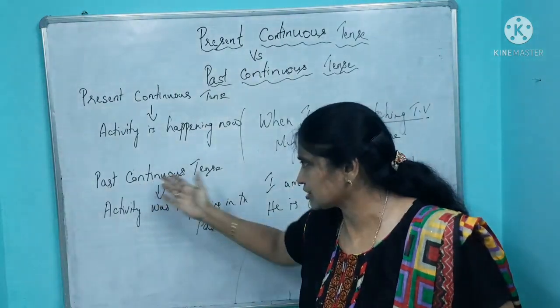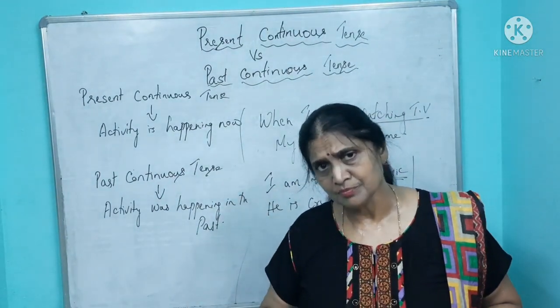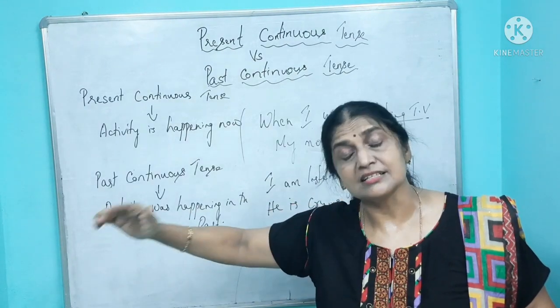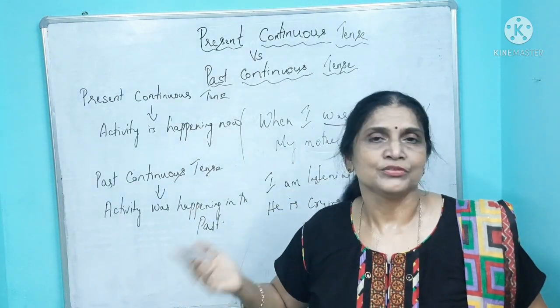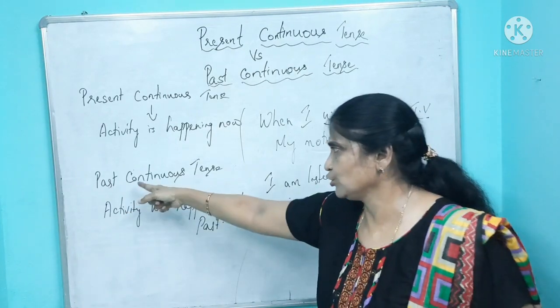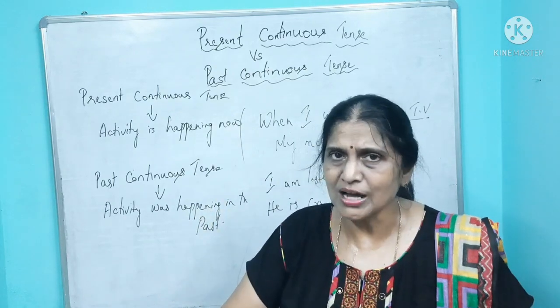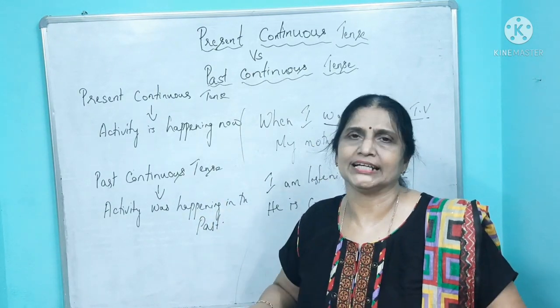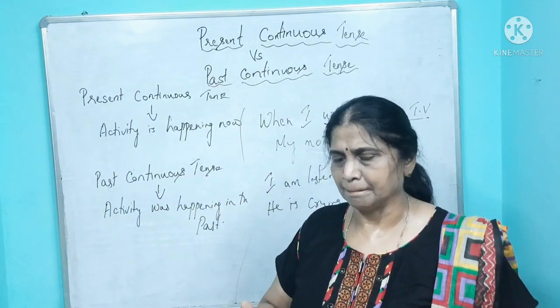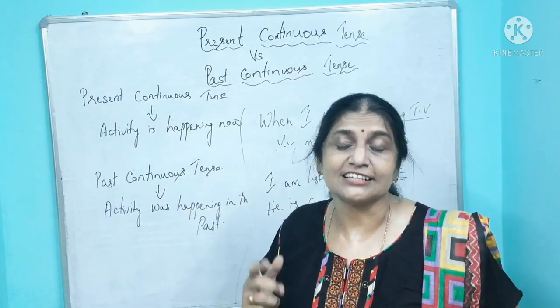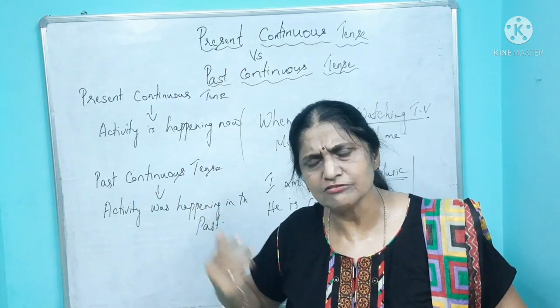And for this past continuous tense, I told you the two activities must have happened simultaneously in the past. So you say while and when, you use them for past continuous. While I was doing this, something also happened. While I was cooking, I could not find the salt. While I was cooking, I could not find the salt.